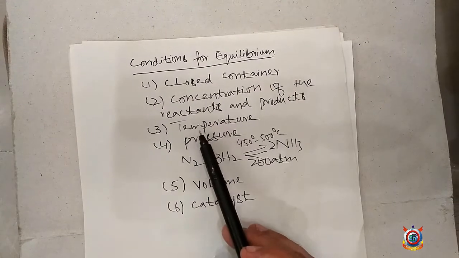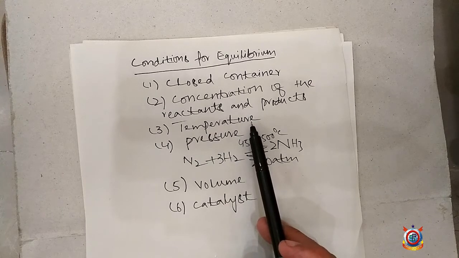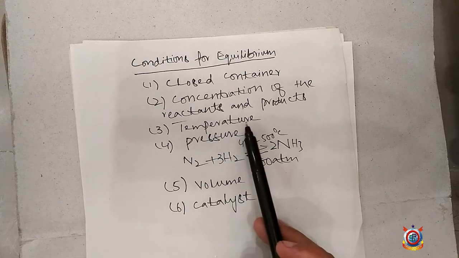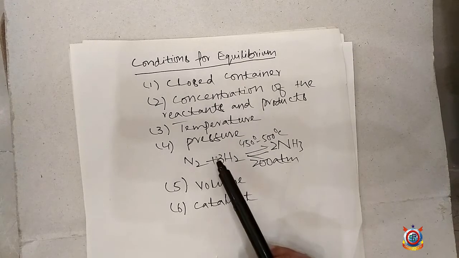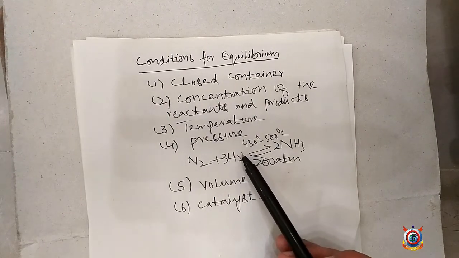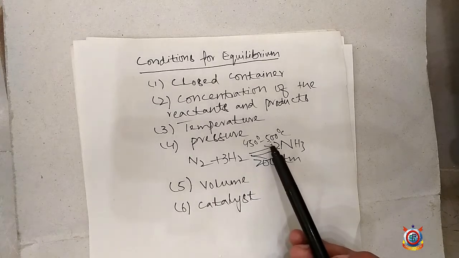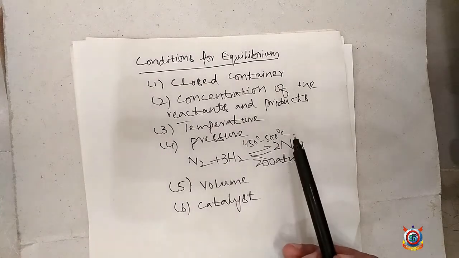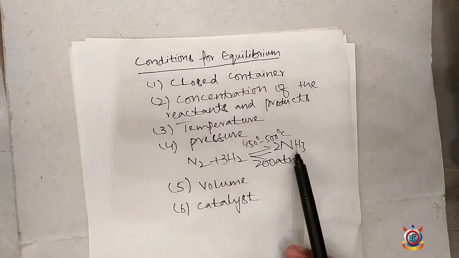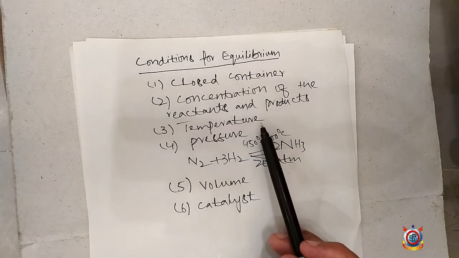The third condition is the temperature. Some reactions require higher temperature and some reactions require low temperature to attain the position of equilibrium. For example, the formation of ammonia gas requires a high temperature, 450 up to 500 degrees centigrade, to produce the maximum amount of ammonia. Therefore, temperature is also a condition for equilibrium.